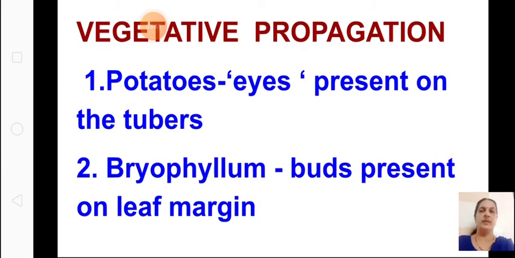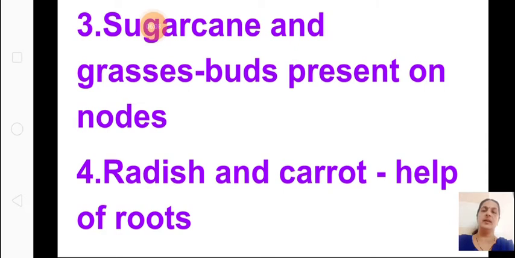Next we learned vegetative propagation. That means reproduction with the help of the vegetative parts like roots, stems, leaves, etc. is called vegetative propagation. As examples we learned potatoes, which have eyes present on the tubers, and bryophyllum, where buds are present on the leaf margin and will start growing. We also saw sugarcane and grasses, where buds are present on the nodes, as well as radish and carrot, which do vegetative propagation with the help of the roots, and we have seen the diagram of it also.